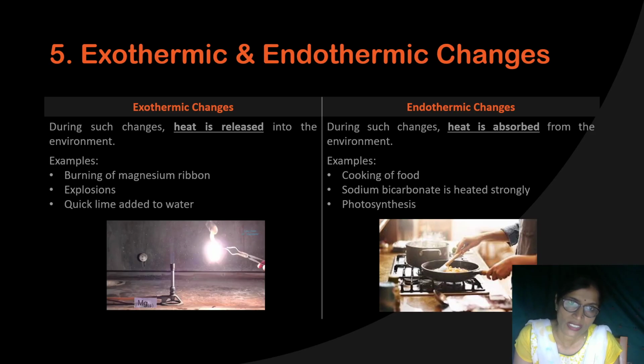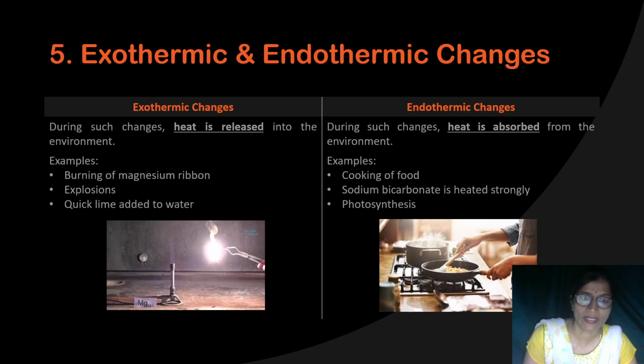Again, some changes are exothermic and some are endothermic in nature. Changes which occur with the release of heat are exothermic changes, because when I will burn the magnesium ribbon or whenever I will burn the crackers, what will happen? A large amount of heat is released. So that is an exothermic change.